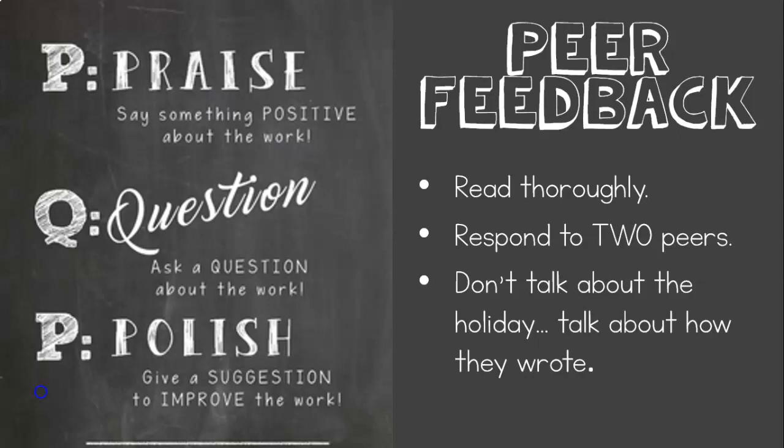called PQP discussion. After you've turned the link to your story in, you need to pick 2 of your classmates' essays to read. Read those essays thoroughly and respond to each of your 2 peers. You need to give that peer a P for praise, so say something positive about their work, a Q for a question, so ask a question about why they made a decision to write something a certain way, or ask if they intended to do a certain thing, or ask for more information.